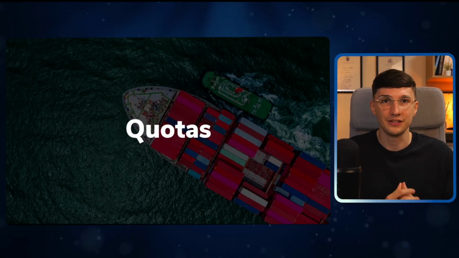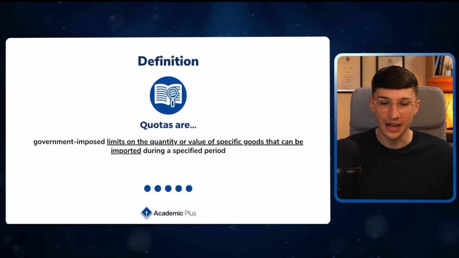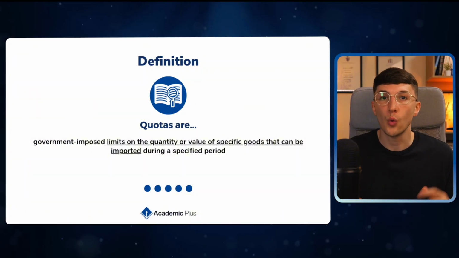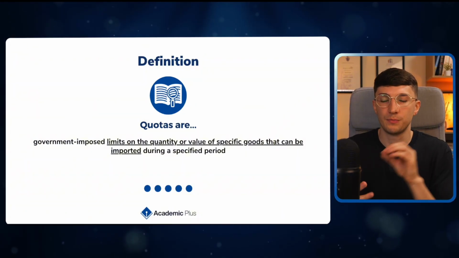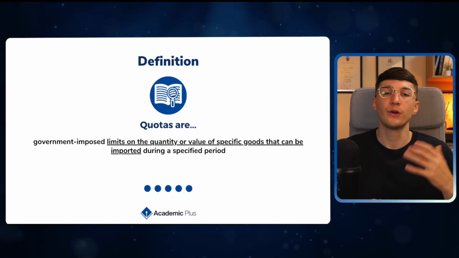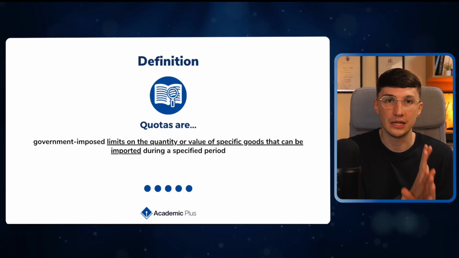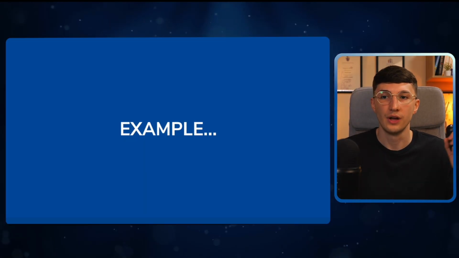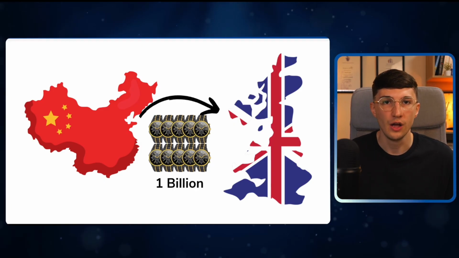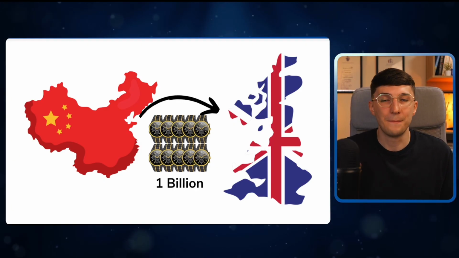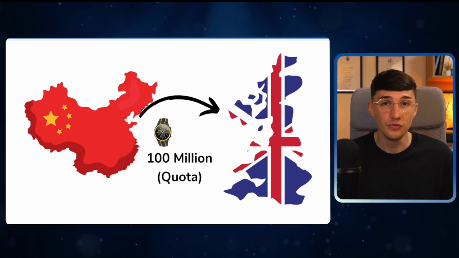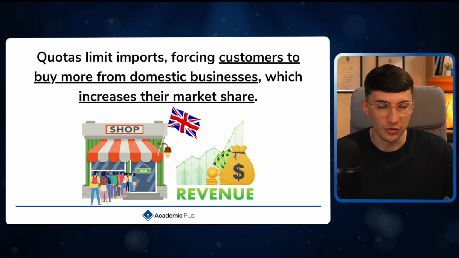The next form of protectionism we have is quotas. Now, quotas, on the other hand, are specific limits. This could be about the value or the quantity. So for example, if we're looking at a specific good, we could limit it to £100 million worth of imports. Or it could be a quantity, so we limit it to 50 million units that we could import. An example could be, if we look at importing watches from China, and on average we're importing 1 billion each year, the government could say we're going to limit that now to only 100 million.